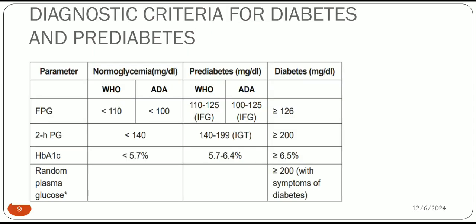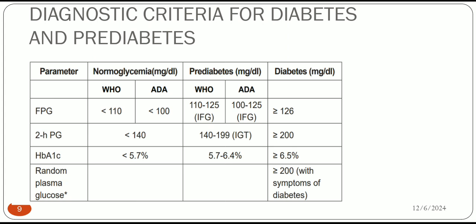Then diagnostic criteria according to WHO or the American Diabetes Association: fasting plasma glucose more than or equal to 126 confirms our diagnosis of diabetes, or 2-hour plasma glucose more than or equal to 200, HbA1c more than or equal to 6.5%, while random plasma glucose more than or equal to 200 with symptoms of diabetes can be diagnostic of diabetes, while pre-diabetes criteria are different according to WHO and ADA, as seen on your screen.